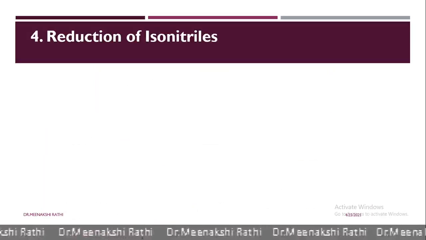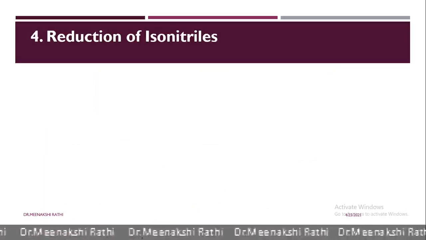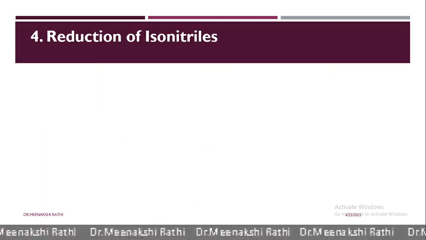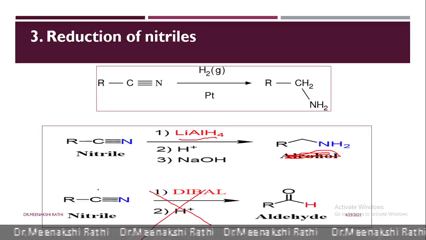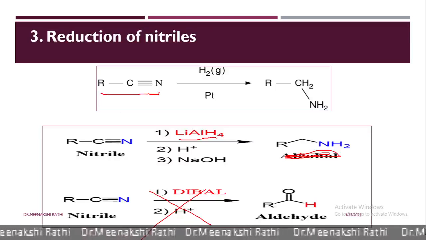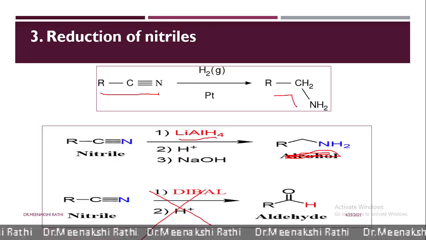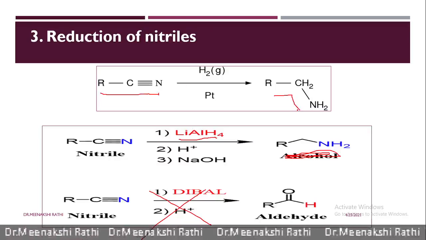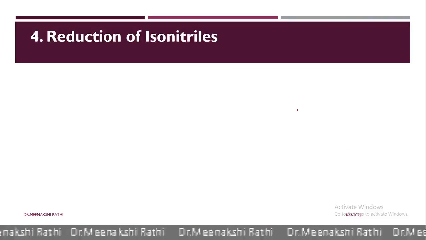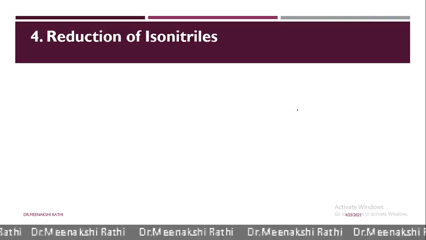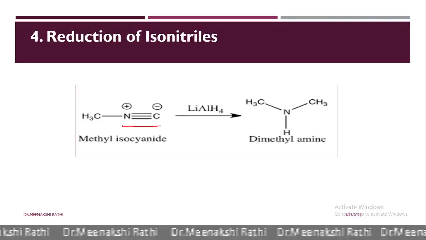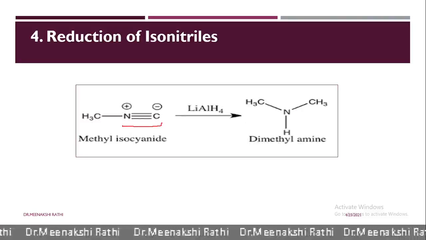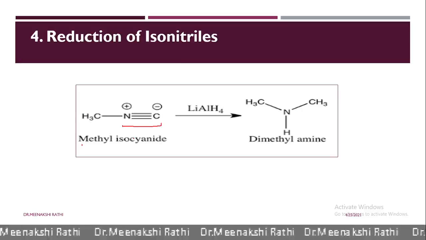So next is reduction of isonitriles. We have seen when nitriles, RCN, are reduced, we get primary amine, that is RCH2NH2. But when there is a reduction of isonitriles, they have NC as an isocyanide functional group.